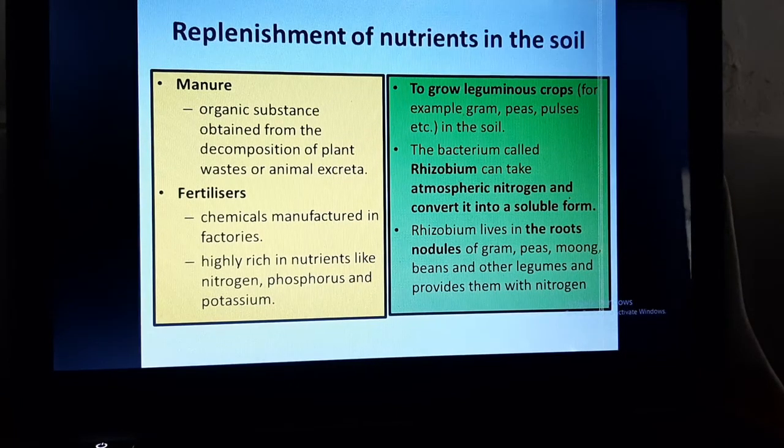Or we can use artificial methods like adding manure and fertilizers, where manures are organic substances while fertilizers are chemical substances manufactured in factories. This way we can replenish the nutrients in the soil to make the soil nutrient rich.